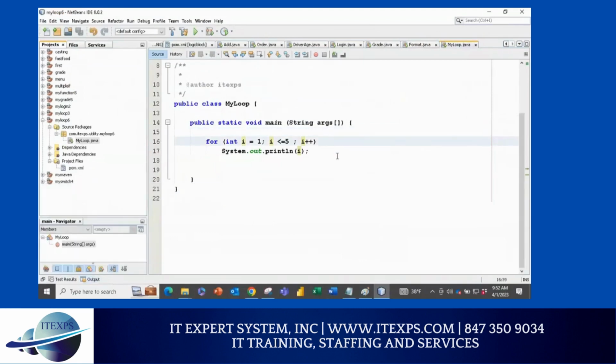Now, this is the interview question. What if I put a semicolon here? What will happen? This is the question people normally ask when you do a very good job in the interview. This semicolon means the loop is now completed. So you will not see this. You will see this thing, but you will have a problem because the i is now no longer declared, because this itself completes the loop. This is called nullify. It means it's not going to run.